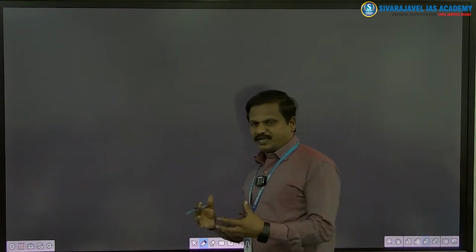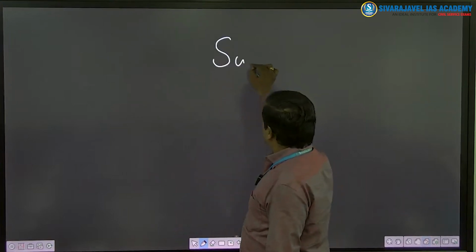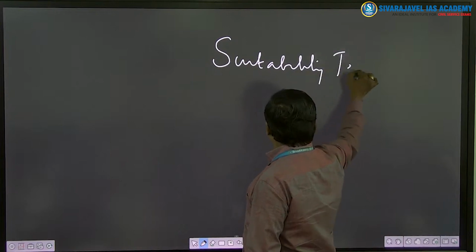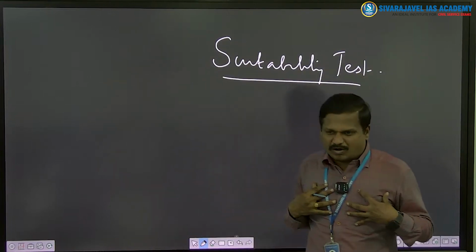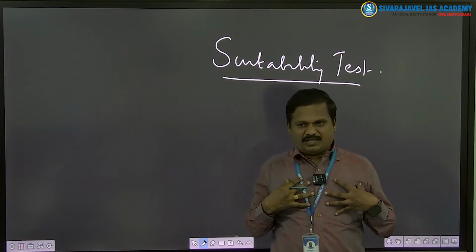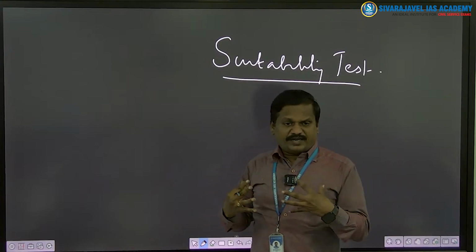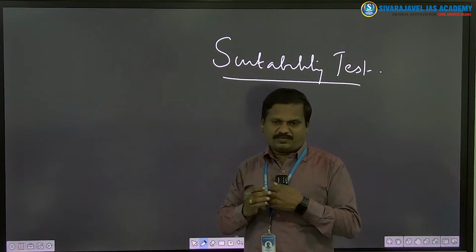That test is called the suitability test. Whether an optional is suitable for me or not, I will be able to make a clear-cut decision if I take up the suitability test. Is it suitable for me?